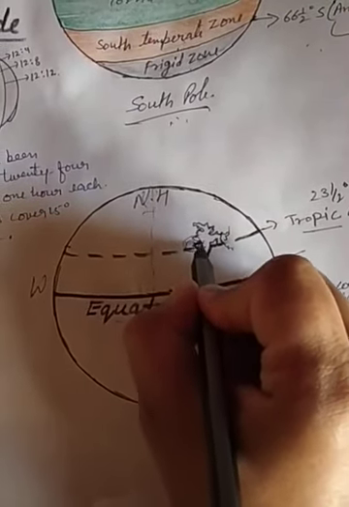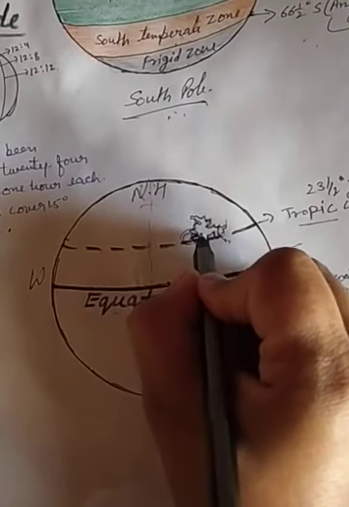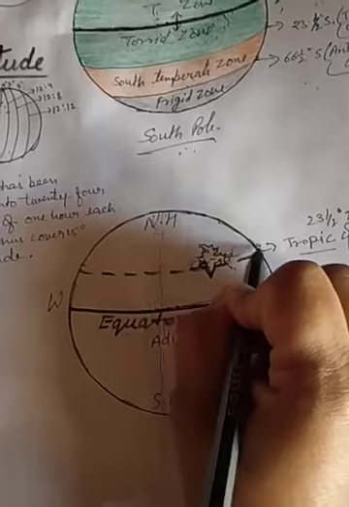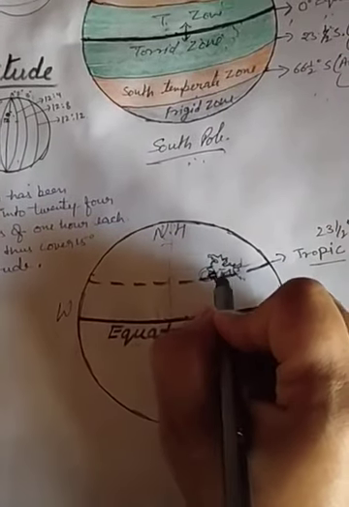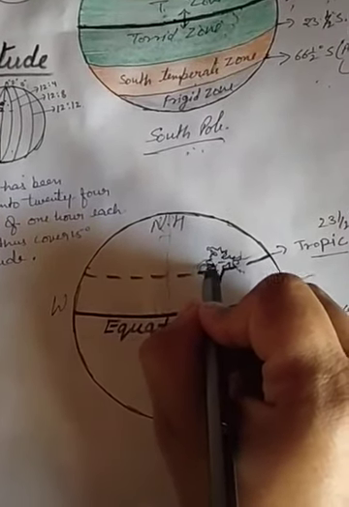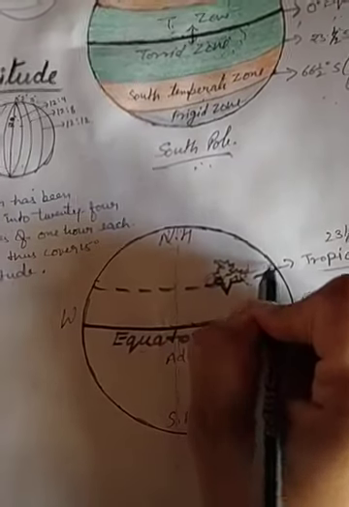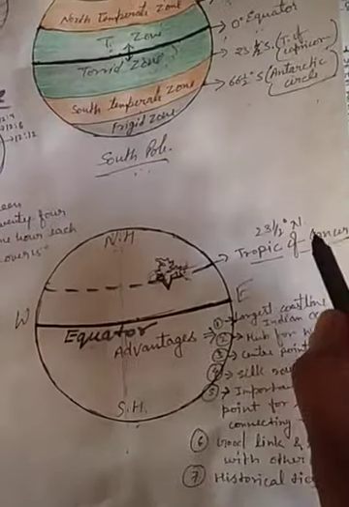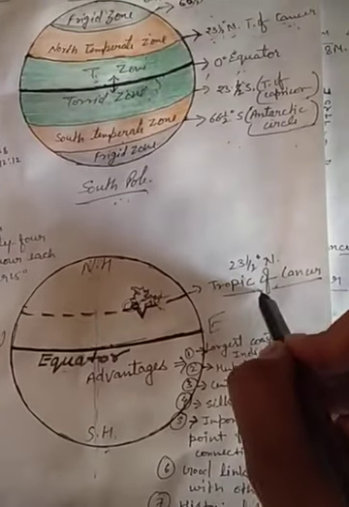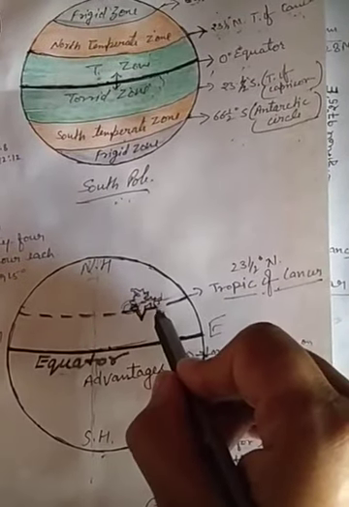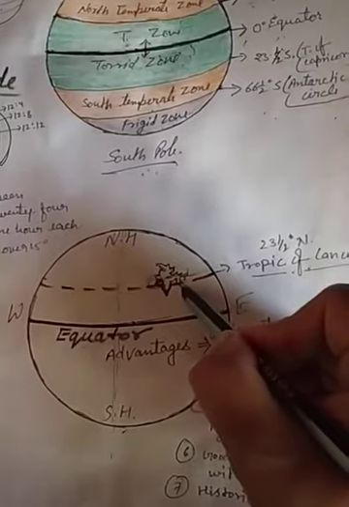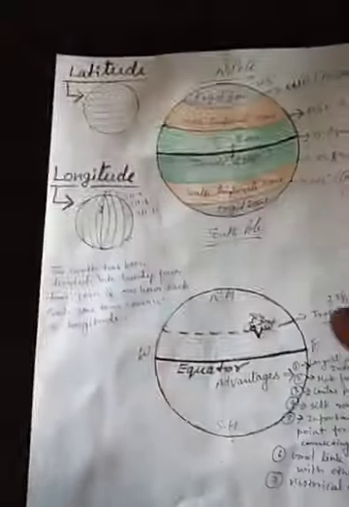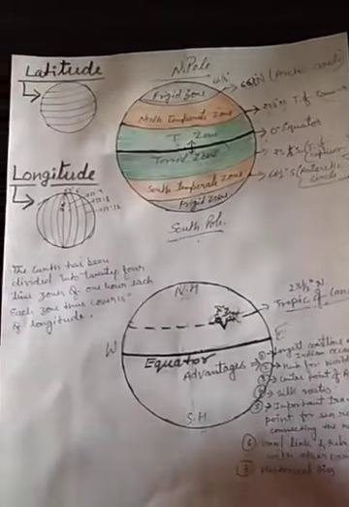Here is Gujarat. It crosses Gujarat, Madhya Pradesh, Odisha, then goes forward. It's the centermost point through Gujarat. So this Tropic of Cancer crosses just the center of our country India. It also divides our country India into two equal zones, northern India and southern India. Is this clear to you?